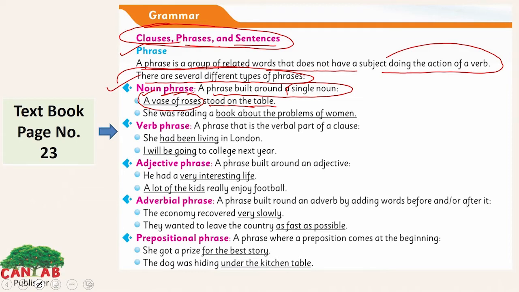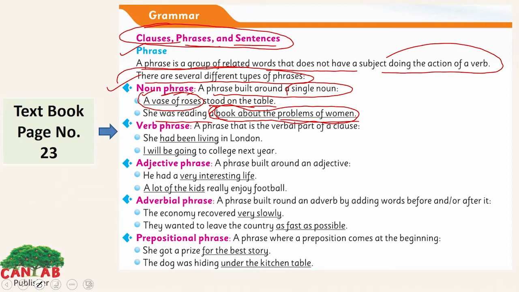Look at the second one. She was reading a book about the problems of women. Here in this phrase we have the noun a book. This is a noun phrase here. The underlined words are the noun phrase. We have the noun a book here.